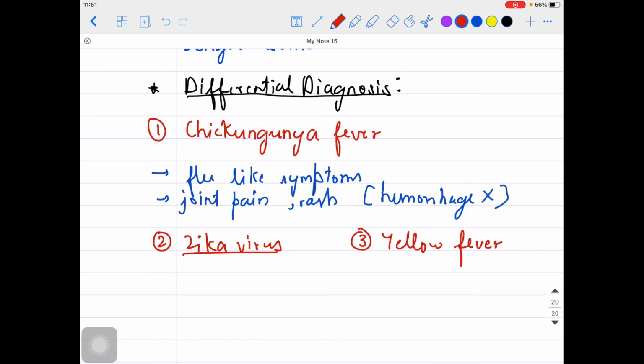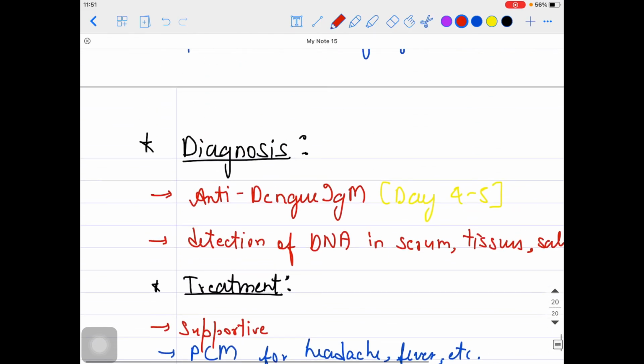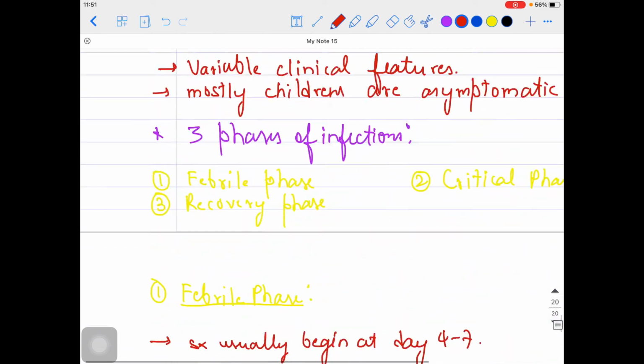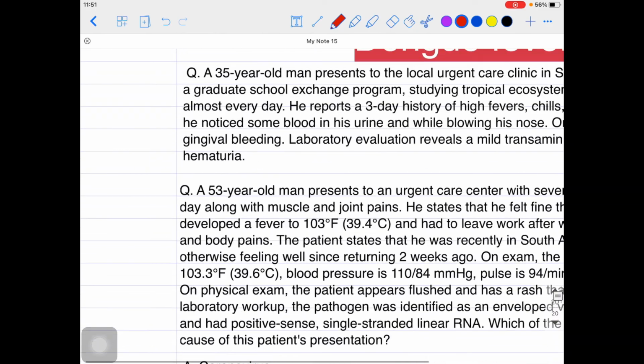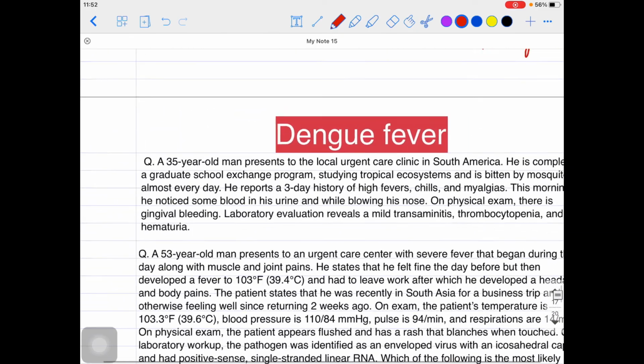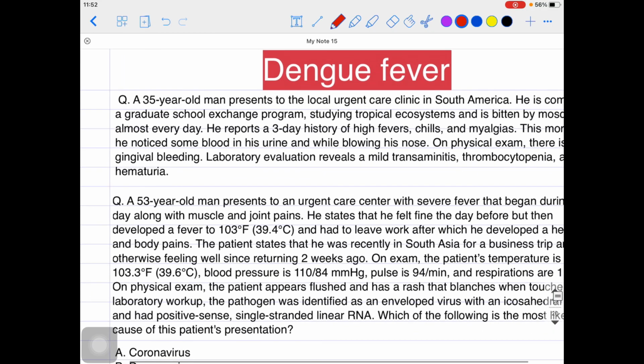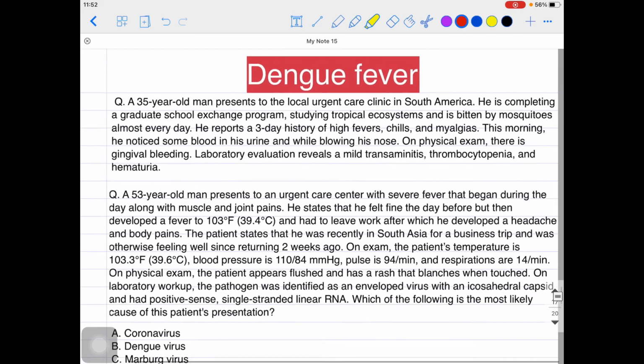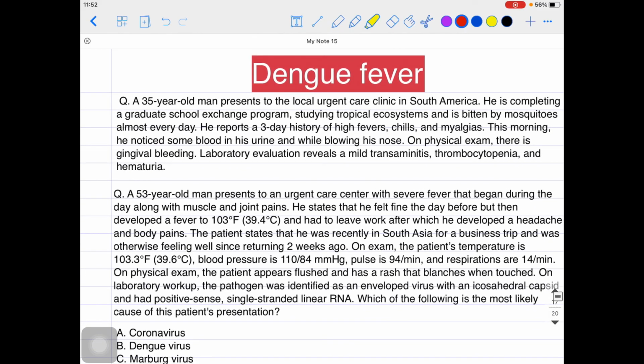I just touched upon the very important aspects of dengue fever so that you know about it. So guys, let's apply this knowledge in solving some MCQs as well. Let's talk about the first MCQ. A 35-year-old man presents to the local urgent care clinic in South America. He is completing a graduate school exchange program studying tropical ecosystems and is bitten by mosquitoes, guys.